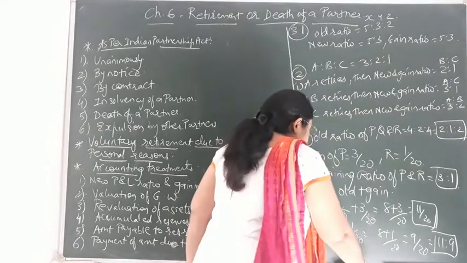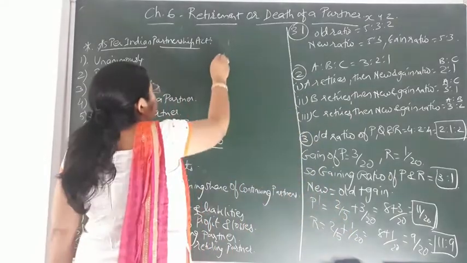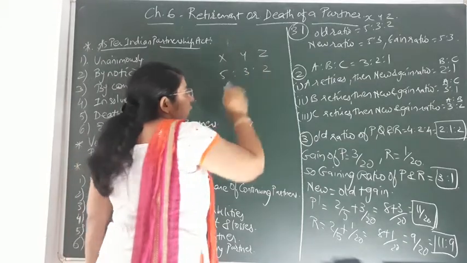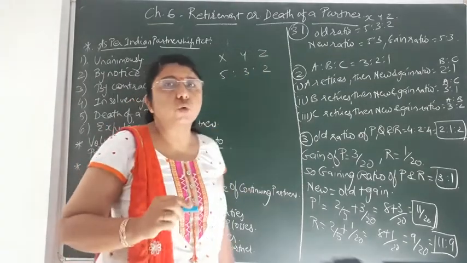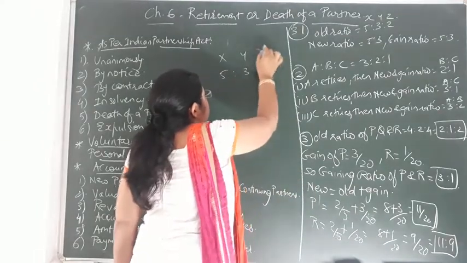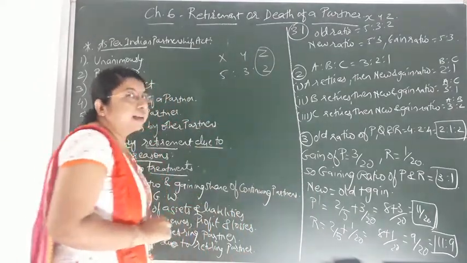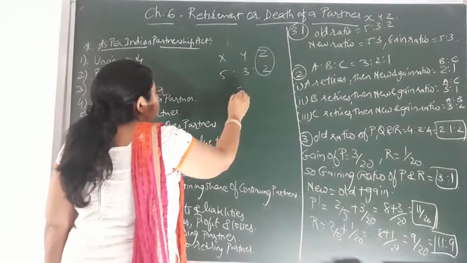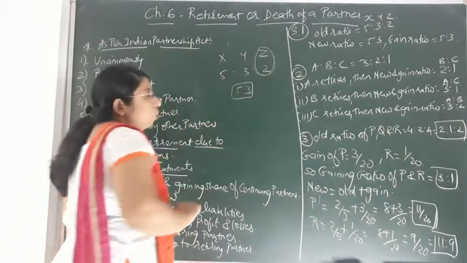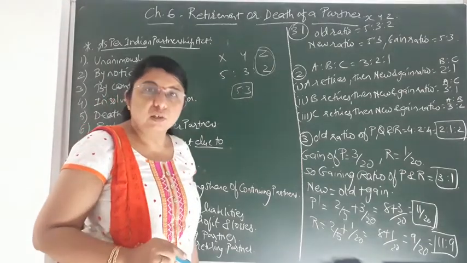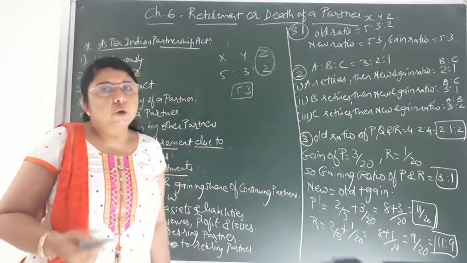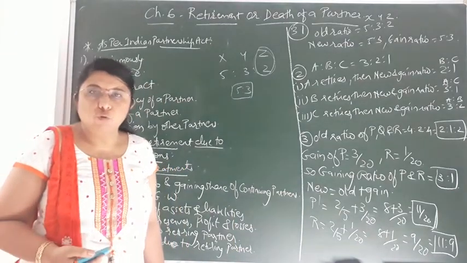Suppose there are 3 partners, that is partners X, Y and Z, and they are sharing profit and loss in the ratio of 5:3:2. Now out of that, partner Z retires. So now the remaining 2 partners, that are X and Y, their new profit and loss sharing ratio will be 5:3 after deducting the share of the retiring partner, that is Z. So there would be different situations in which we have to find the new profit and loss sharing ratio.